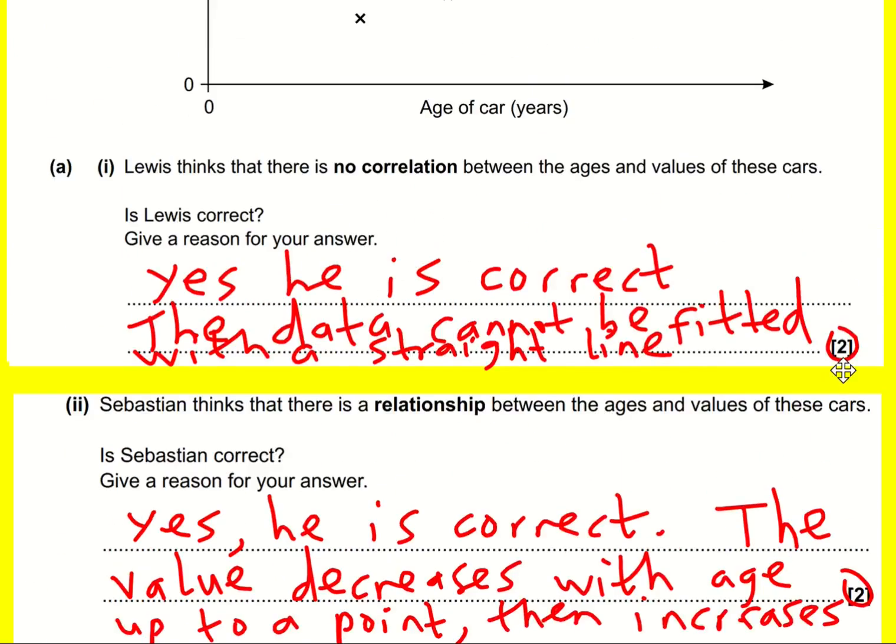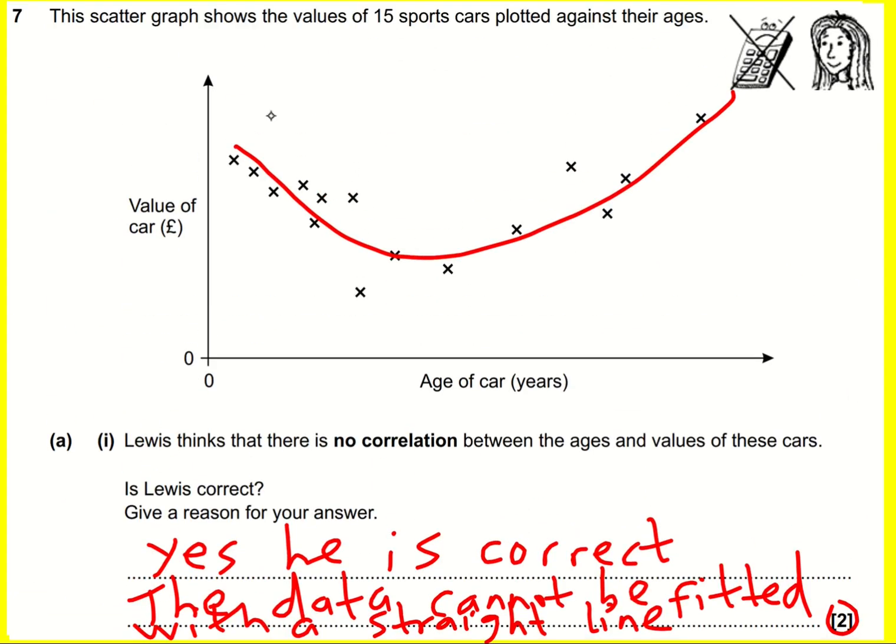If there wasn't any kind of relationship, that might be if we'd had them all sort of all over the place, and then you can't really see that there's any sort of relationship whatsoever. But just because you don't have correlation, that is a straight line fitting it fairly well, then you can still have a relationship. That's possible. And in this case, it's this kind of nice curve going down and up.